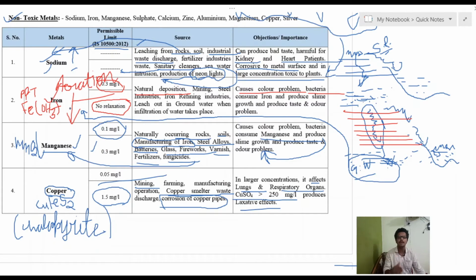If the hemoglobin is reduced, then the oxygen carrying capacity of the blood is also reduced. Then there will be a higher concentration of carbon dioxide. That will cause faintness in our body, and in higher concentration it will even cause COPD and death. So iron in a lower concentration is very, very essential for our body, for growth and general working.